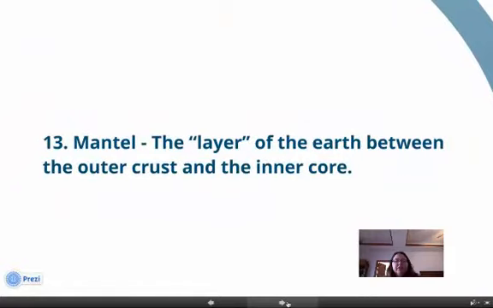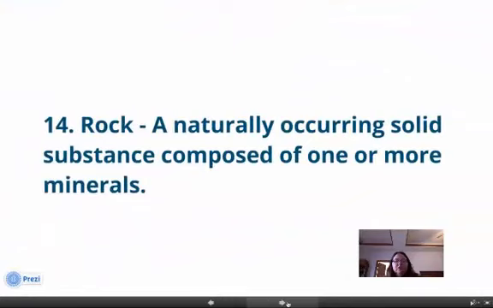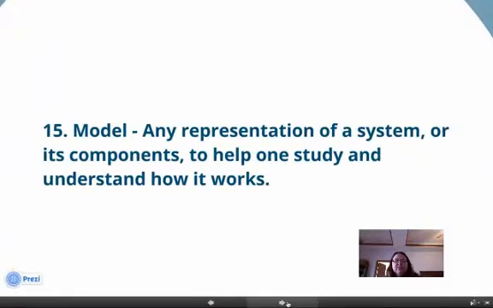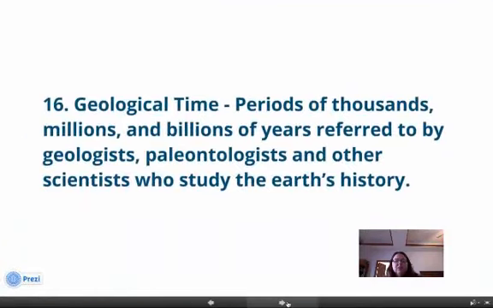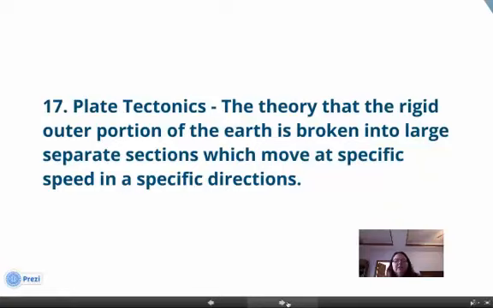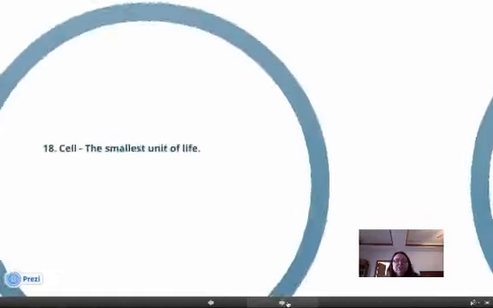Non-renewable resources, materials such as petroleum, coal, natural gas, and many minerals that cannot easily or quickly be replaced by natural systems. Mantle, the layer of the earth between the outer crust and the inner core. Rock, a naturally occurring solid substance composed of one or more minerals. Model, any representation of a system or its components to help one study and understand how it works.